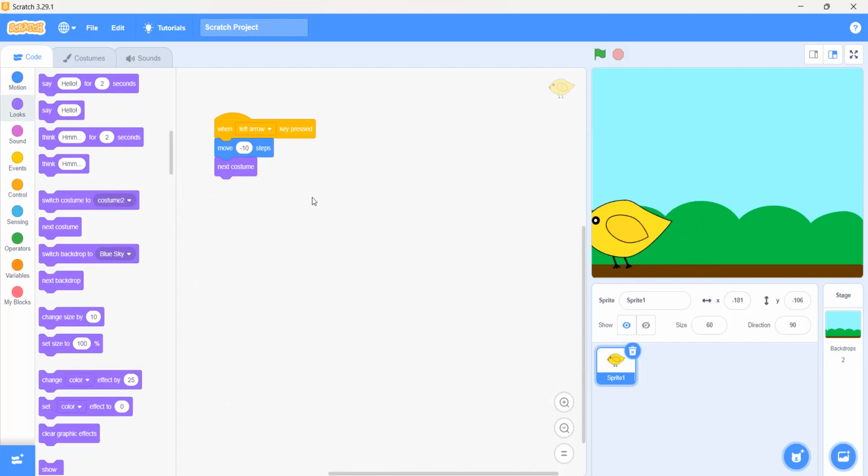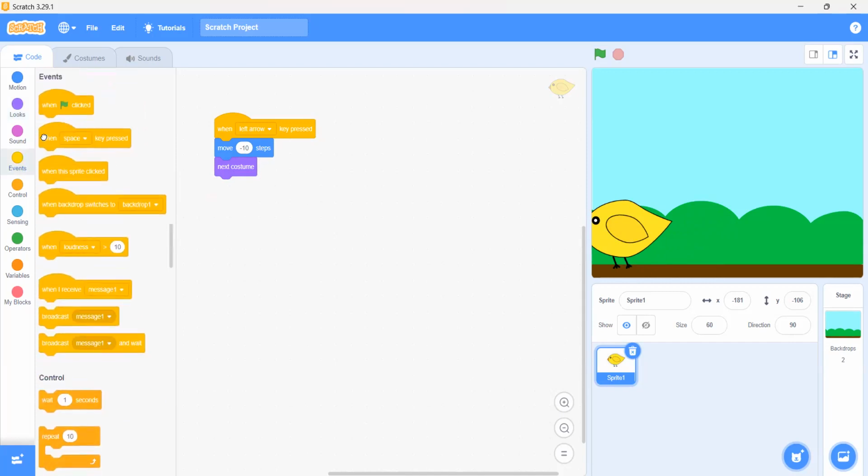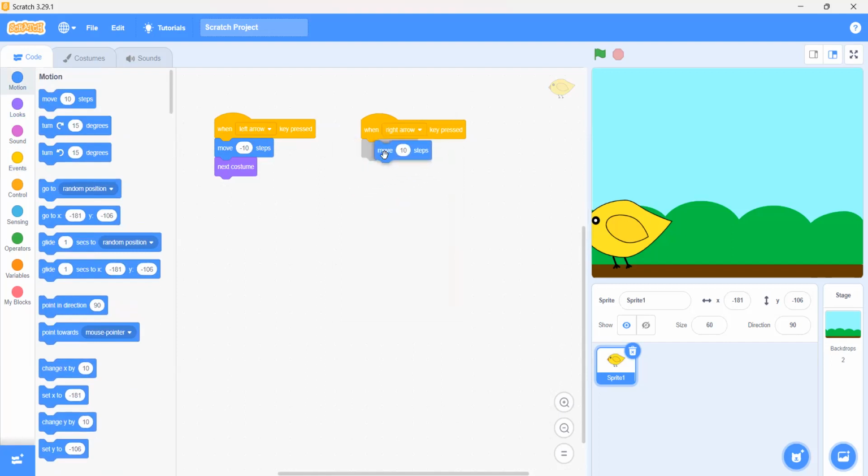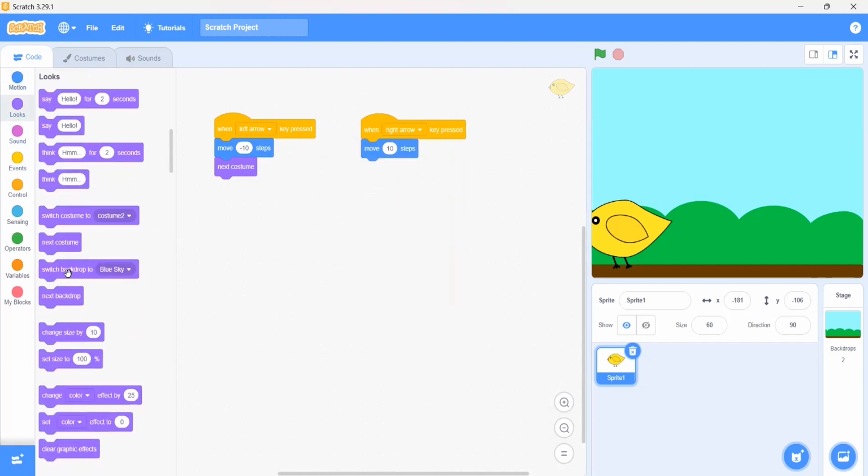Now what I want is that when I click on the right arrow key, it should move 10 steps to the right side. Then what should we do now? We will go on the events and get the same block that we used. We will again pick when right arrow key pressed, move 10 steps, and then looks next costume. But now here's a problem. It's moving backwards while facing left.